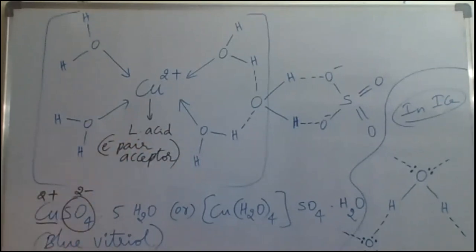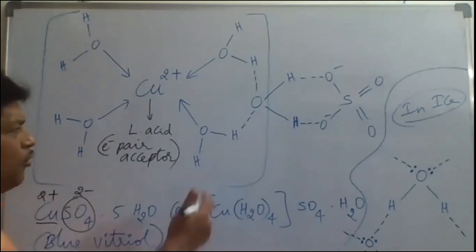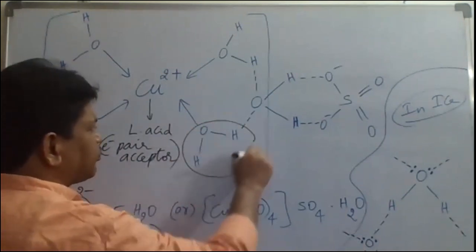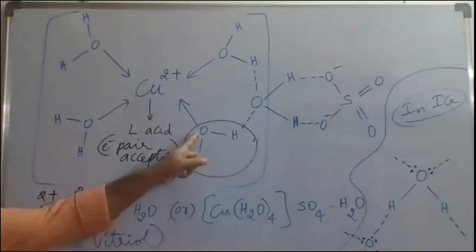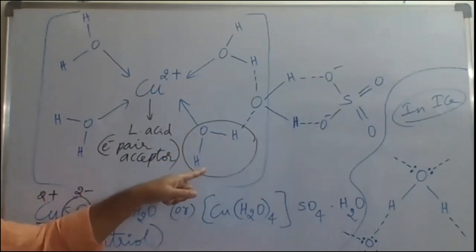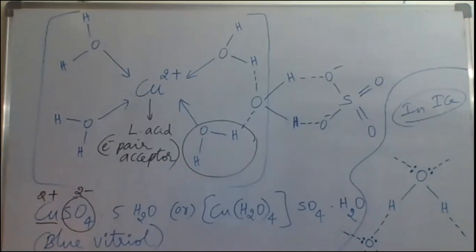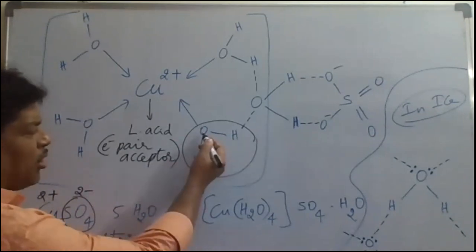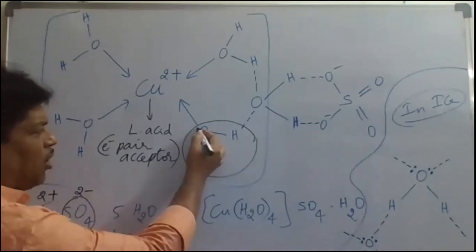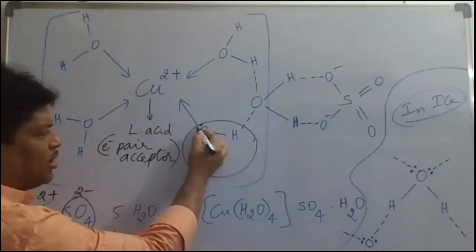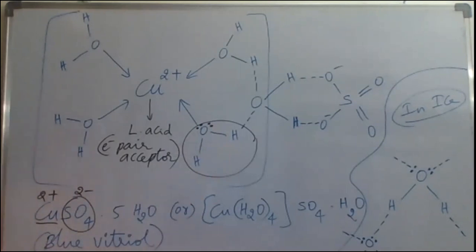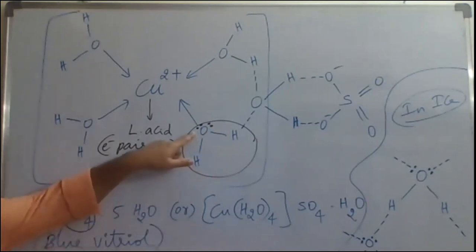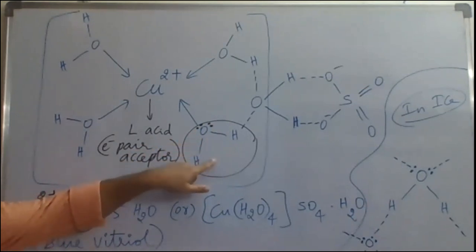Now when this Cu+2 acts as an electron pair acceptor, there should be an electron pair donor, right? If you take the water molecule, H2O, the shape is bent, B-E-N-T, angular shape. In H2O, what is the central atom? Oxygen is the central atom. Oxygen has two lone pairs on it in the water molecule. Already we discussed in chemical bonding that there are two lone pairs of electrons on the oxygen atom in water.